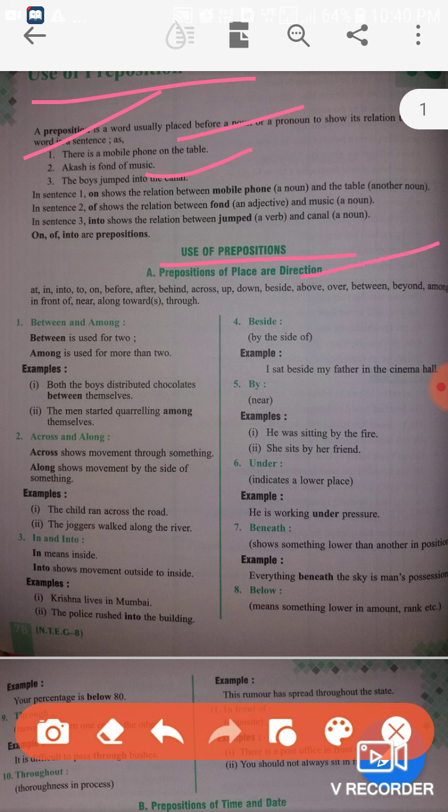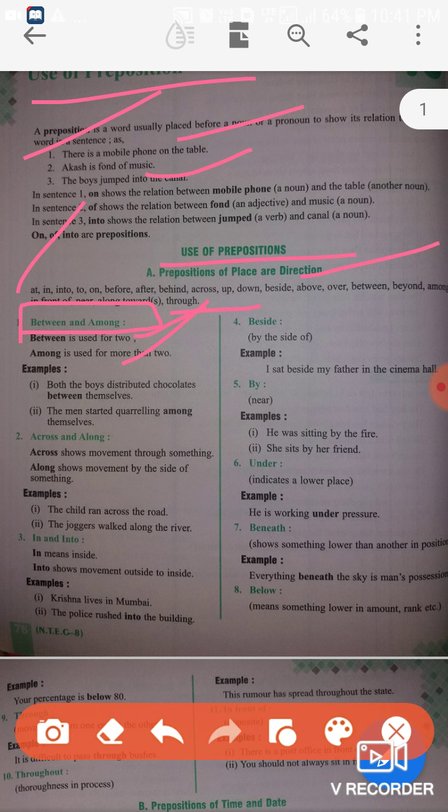Preposition of place or direction: at, in, into, to, on, before, after, behind, across, up, down, beside, above, over, between, beyond, among, in front of, near, along, towards, through. So one by one we are going to discuss the use of prepositions. Between and among: as you know, between is used for two persons or things, but among is used for more than two persons or things.